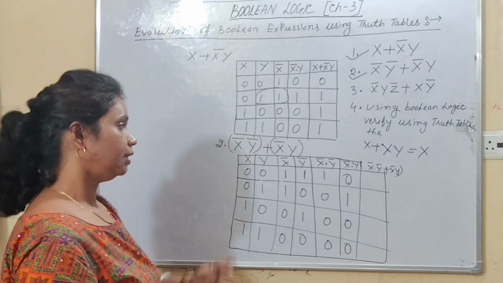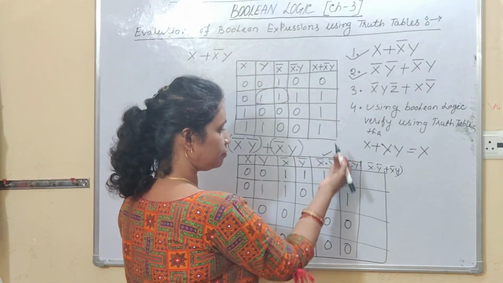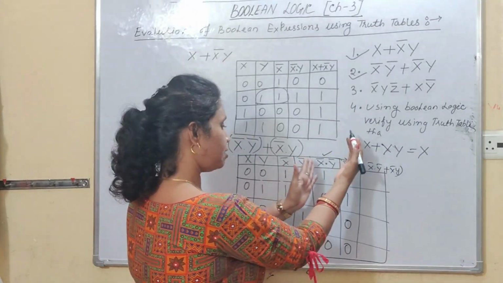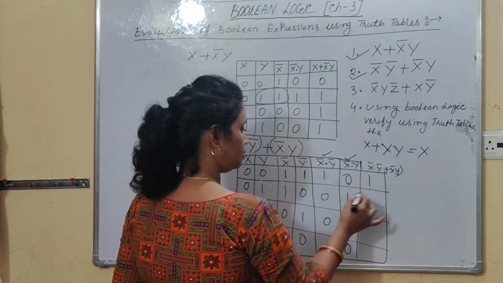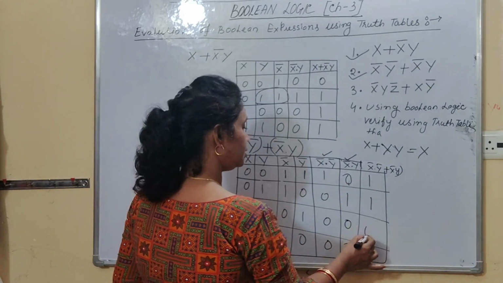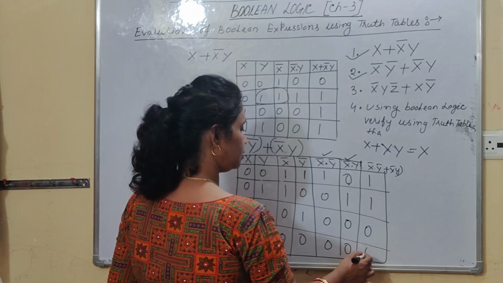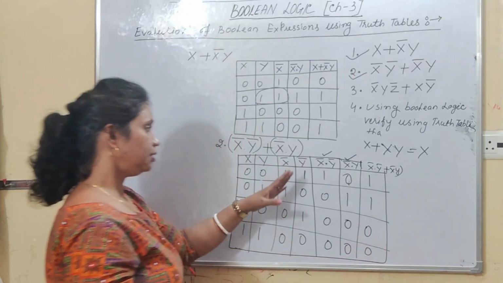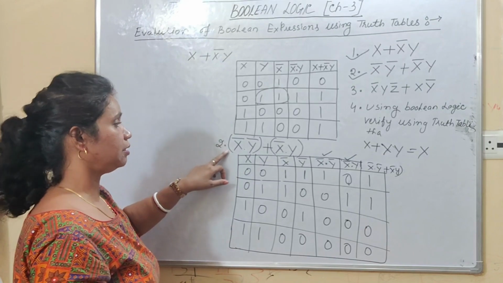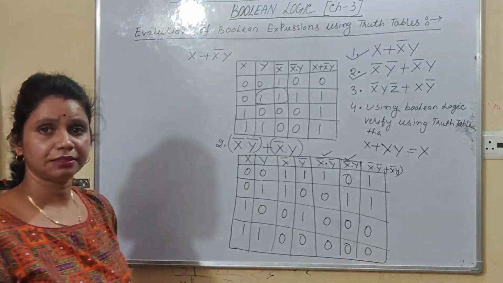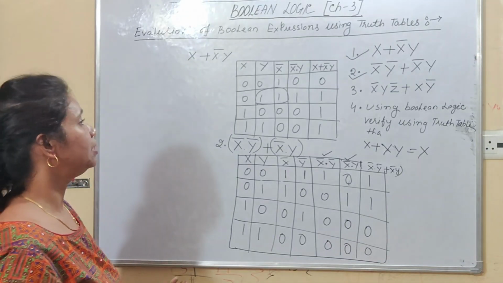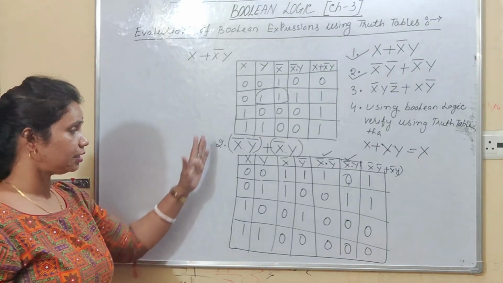Right, students? Okay. Now, here we have already got the output of this particular term and the output of this. So, now you have to apply the OR operator. So, 1 plus 0 is 1, 0 plus 1 is 1, 0 plus 0 is 0, and 0 plus 0 is 0. Right, students? So, here is the truth table of this Boolean expression x bar dot y bar plus x bar dot y. Hope all of you understood the concept. So, please students, take a screenshot of this particular answer.